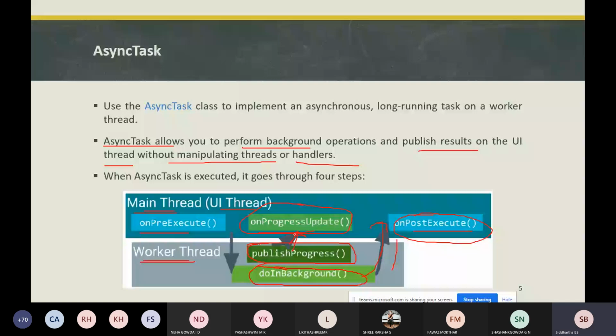Next is onPreExecute. onPreExecute runs on the UI thread. This method is invoked on the UI thread before the task is executed.